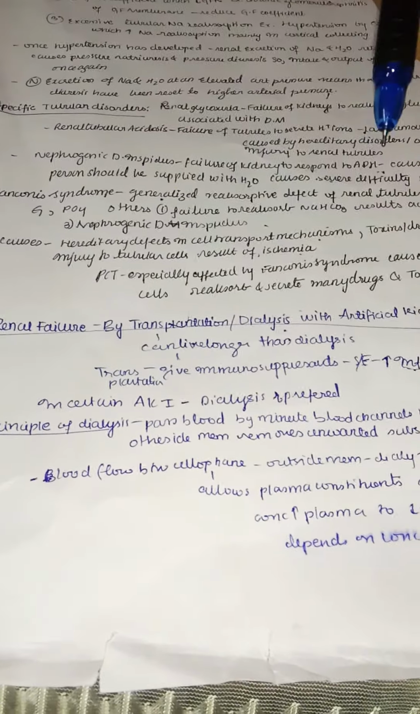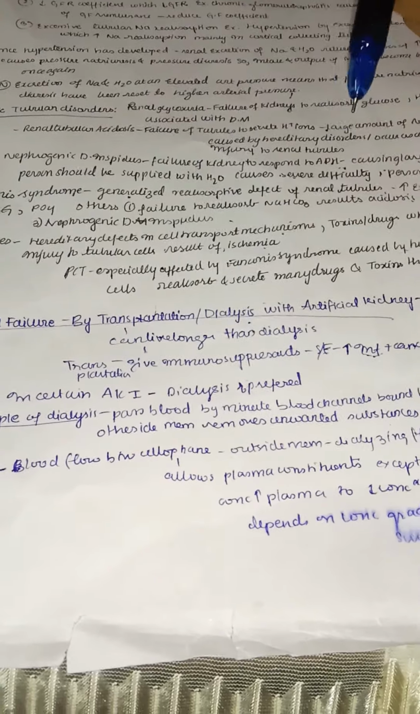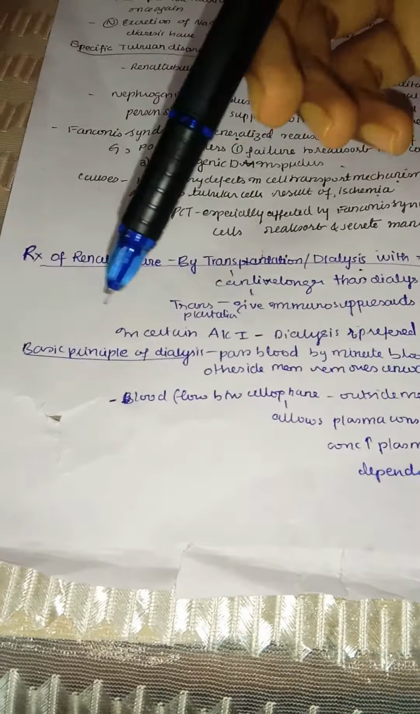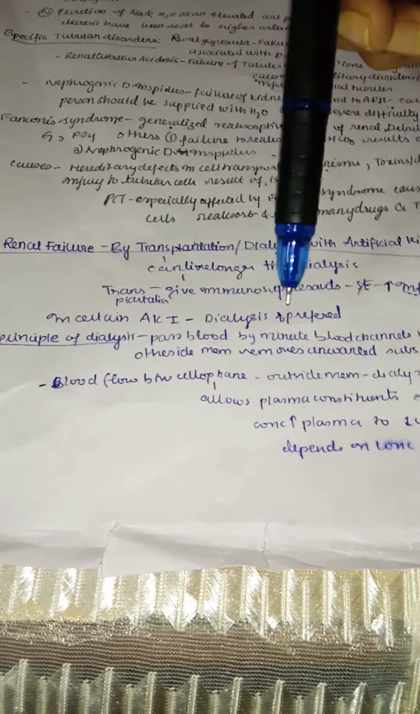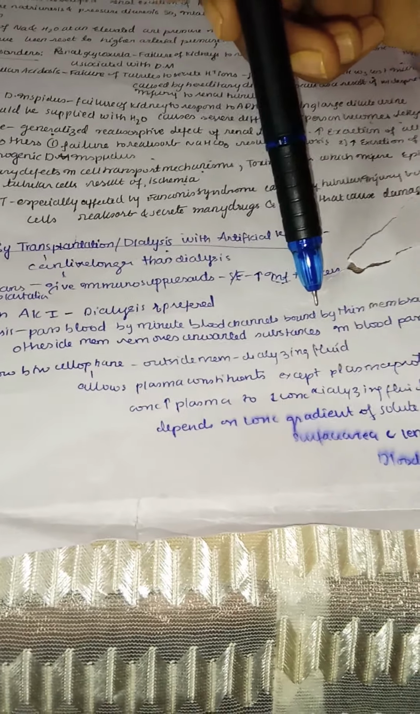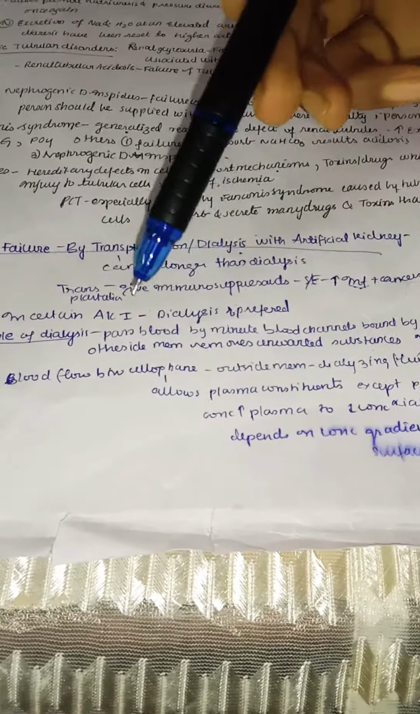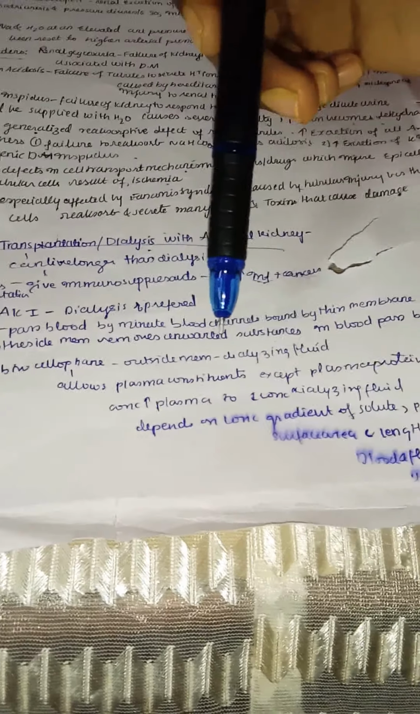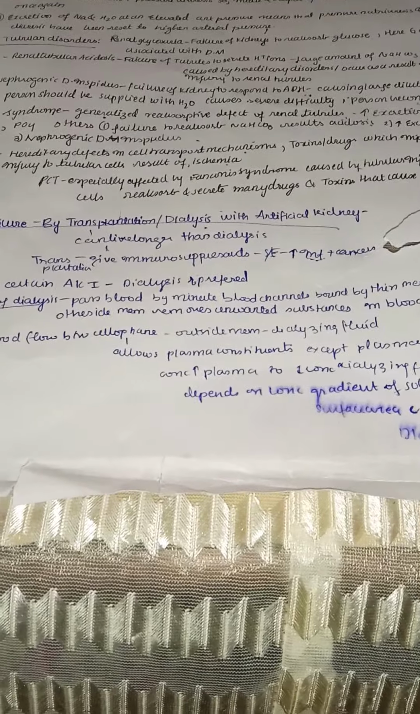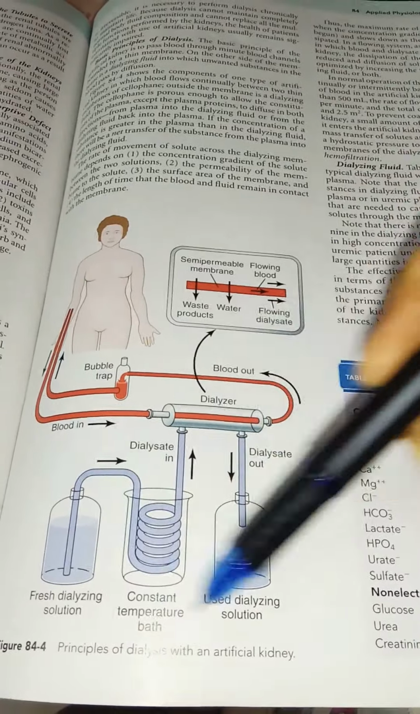So in certain acute kidney injuries, dialysis is preferred, because in the beginning we need to temporarily save the patient. The basic principle of dialysis is to pass the blood through minute blood channels which are bound by a thin membrane. On the other side, the membrane removes unwanted substances in the blood by diffusion. So if you see this diagram, we can understand this. Here you can see how the dialysis works.